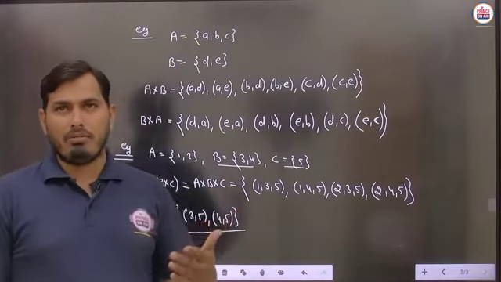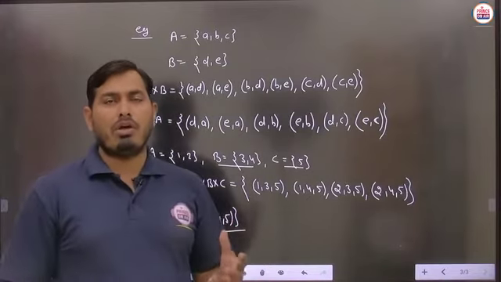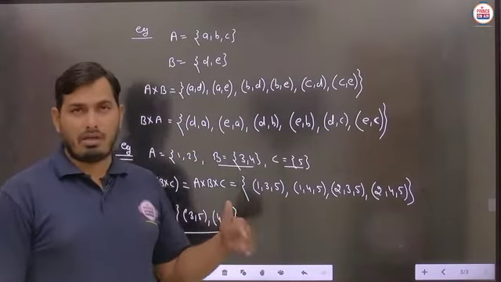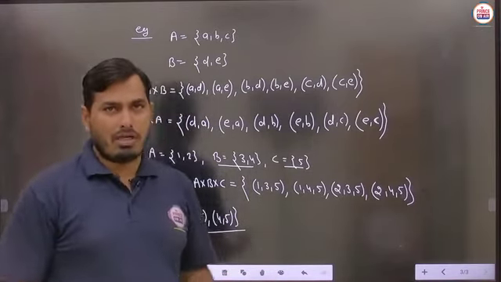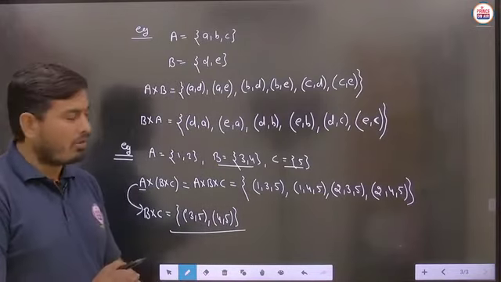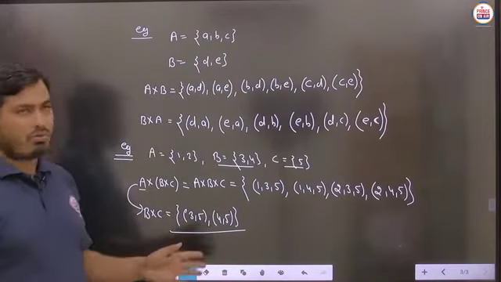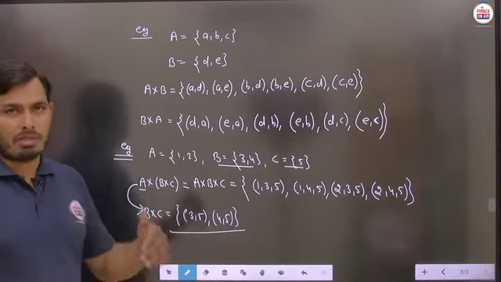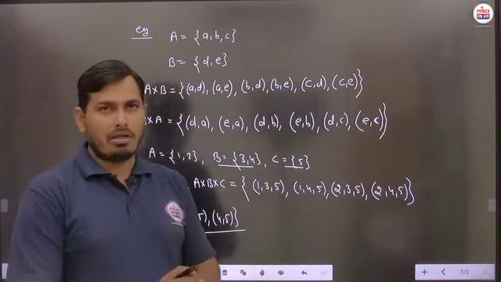Sometime these ordered pairs can also be written in the set builder form. We will see that in the definition part, how the set builder form is to be written for any kind of Cartesian product. Before that, pause the video to note down these examples. Now I will tell the proper mathematical definition of the Cartesian product.